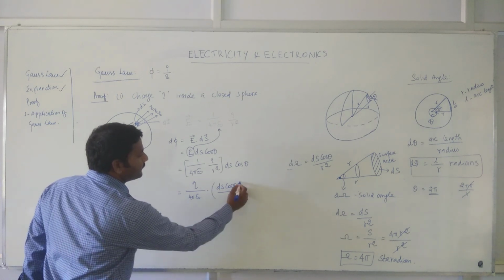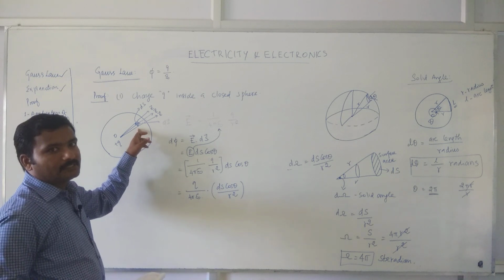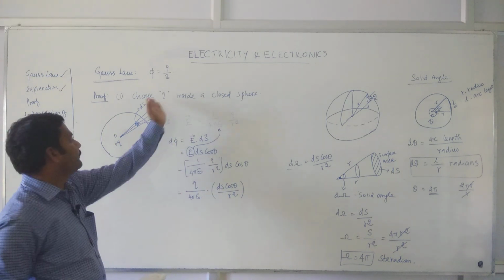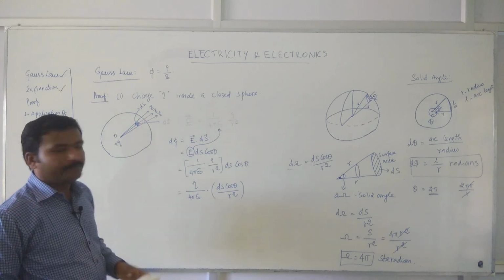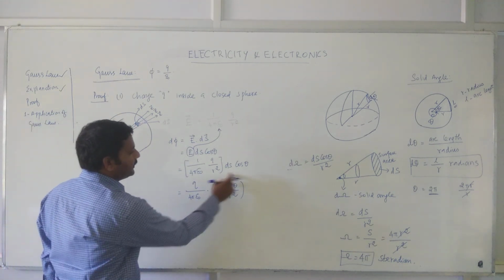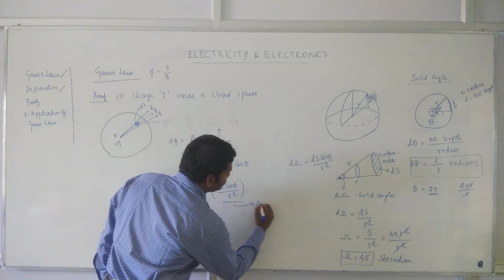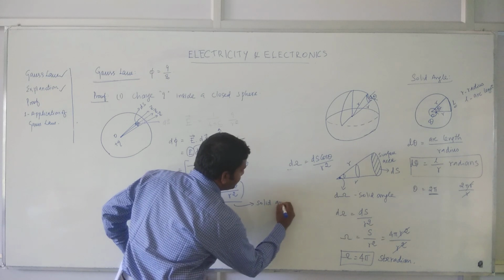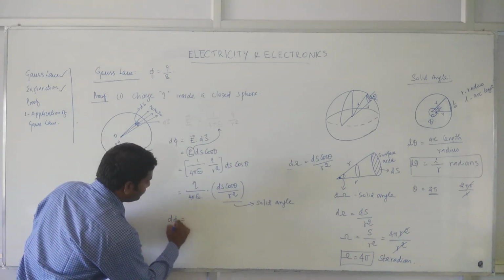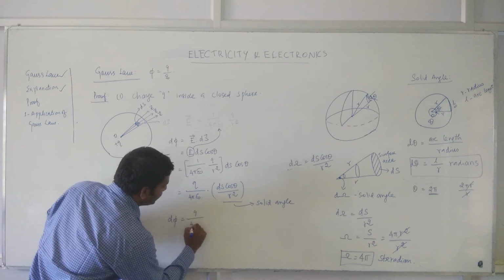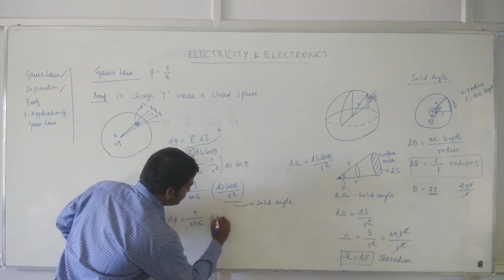That is the case here. Here we consider a surface which is not perpendicular to the electric field. It is somehow inclined with an angle theta. In that case, we can obtain this equation. Now you can replace this term with solid angle. So it becomes d phi equals q by 4 pi epsilon naught, and the solid angle becomes d omega.